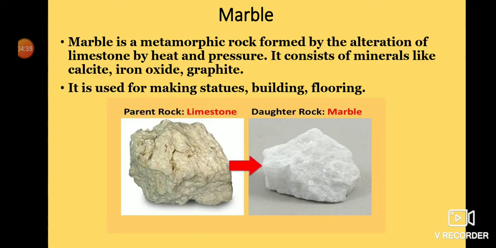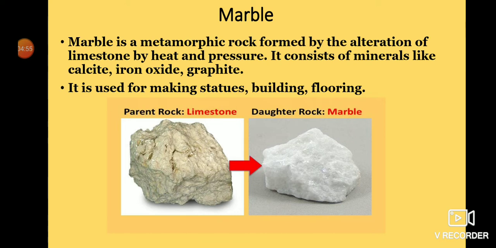Marble. Marble is a metamorphic rock formed by alteration of limestone by heat and pressure. It consists of minerals like calcite, iron oxide, graphite. It is used for making statues, buildings, and flooring material.